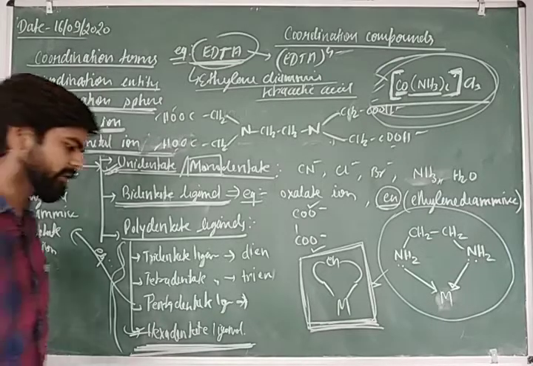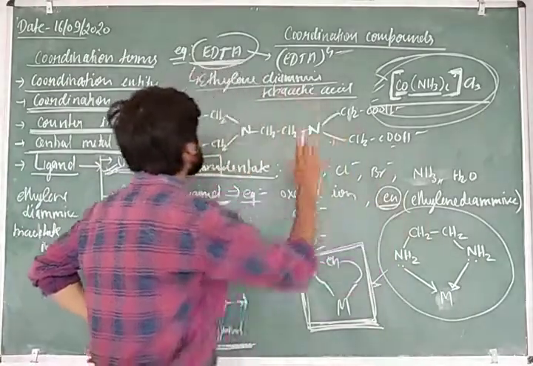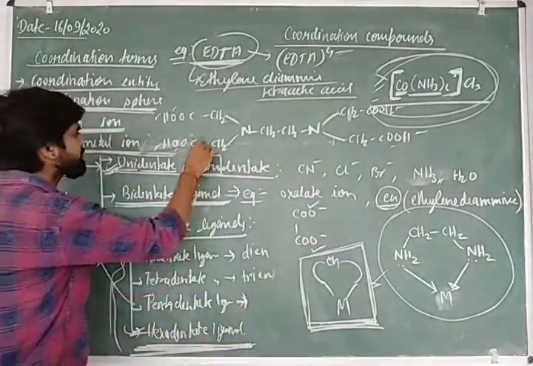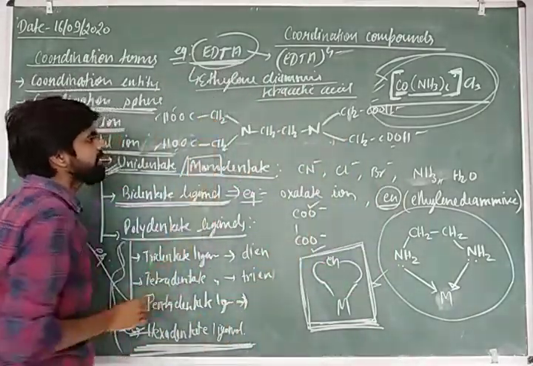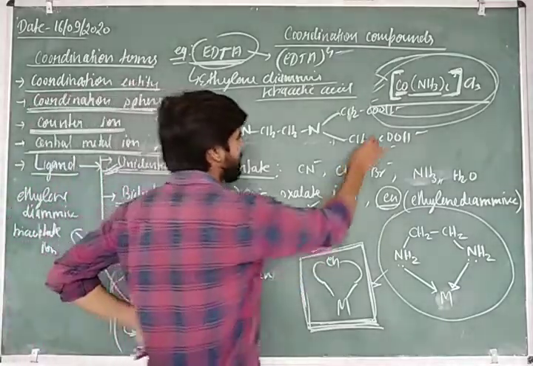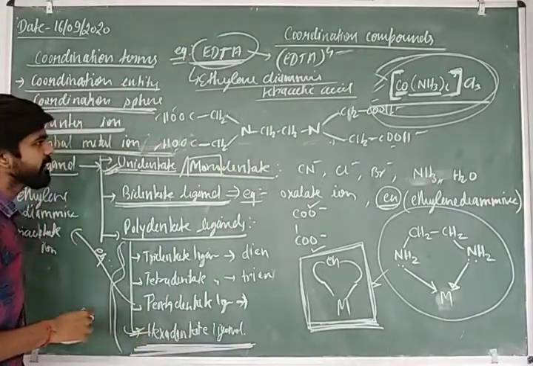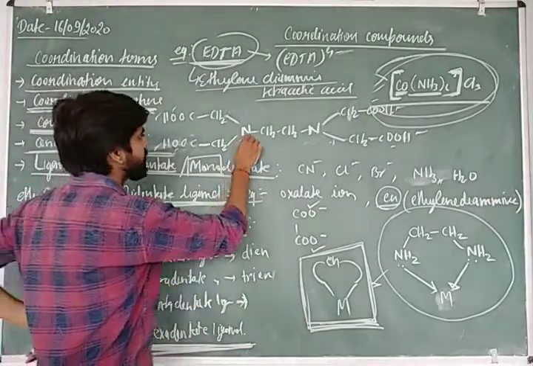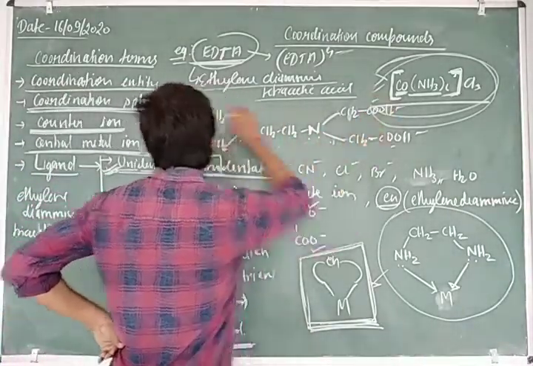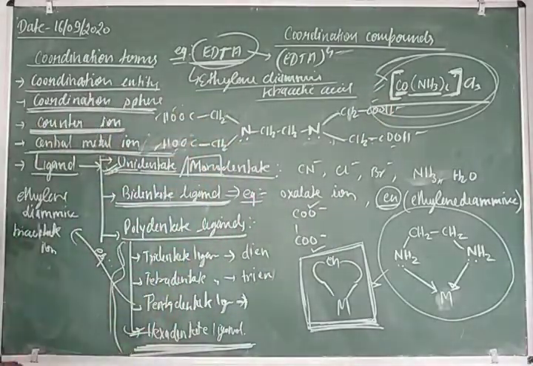Then you will answer 6 pairs of electrons, and the donation places are the 2 nitrogen atoms and the 4 oxygen atoms of the carboxylic groups. That's it.